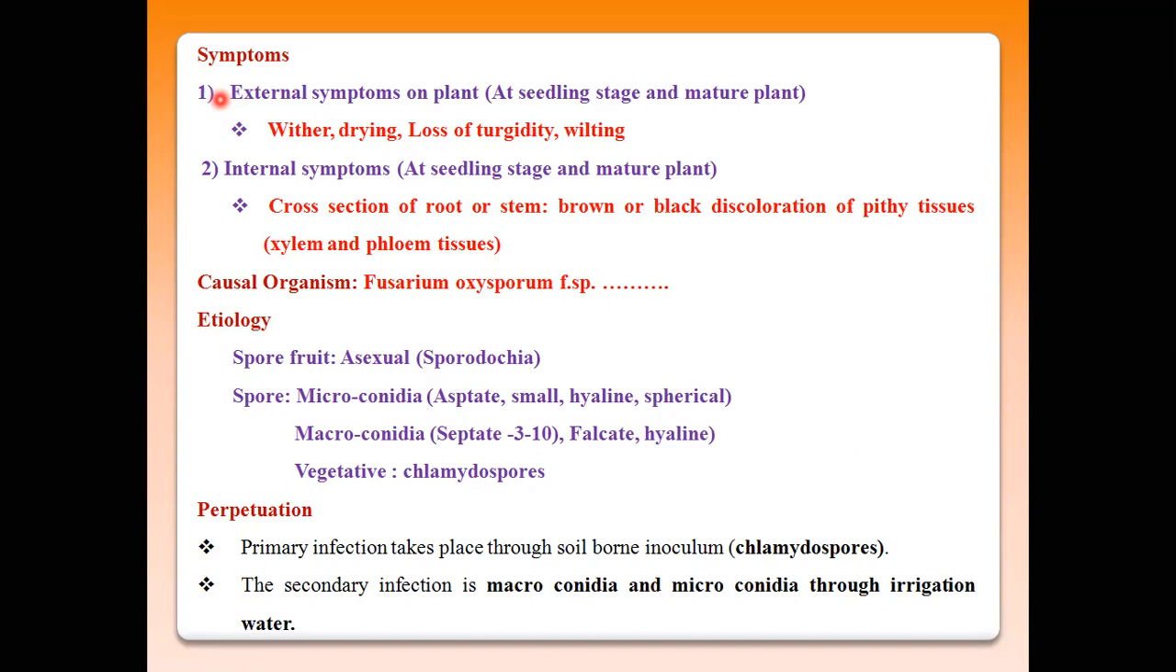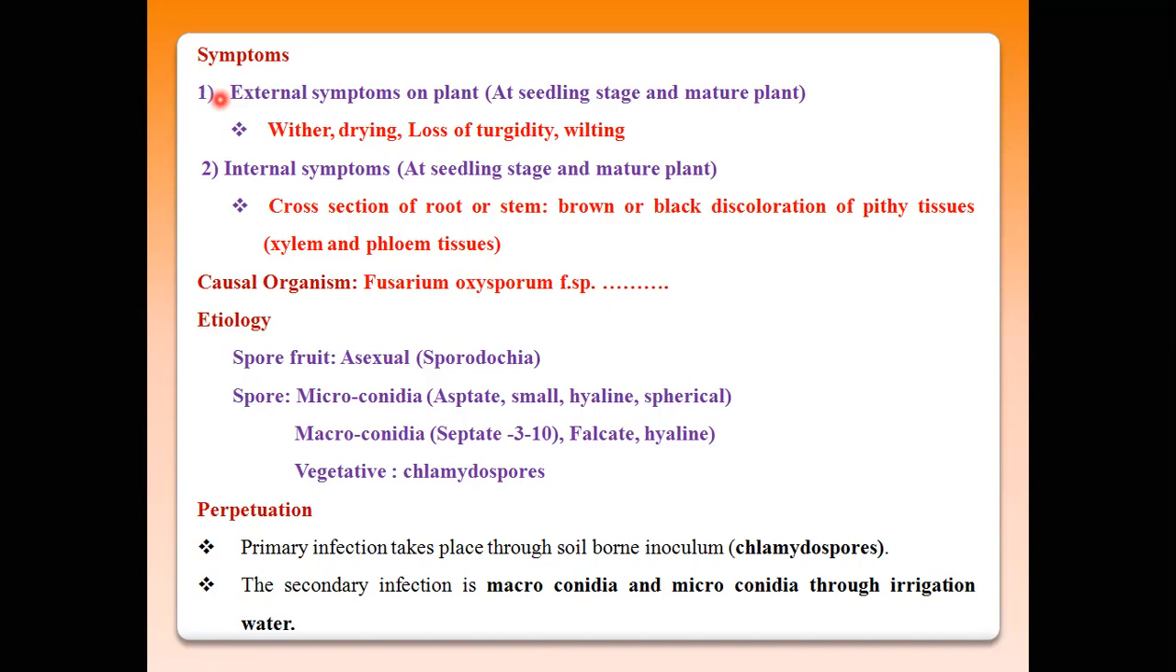And xylem translocates water, transmitting it from the root system up to the top of the plant. So this is the actual role of the xylem and phloem cells. These xylem and phloem cells are generally present inside the root and stem portions. These two cells, xylem and phloem cells or cortex cells, are totally attacked by these pathogens.